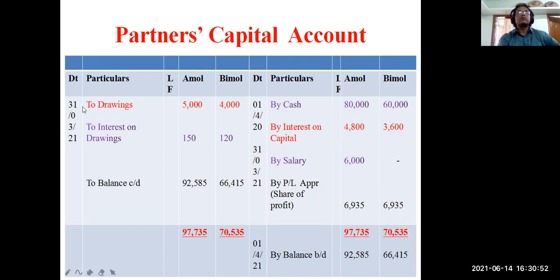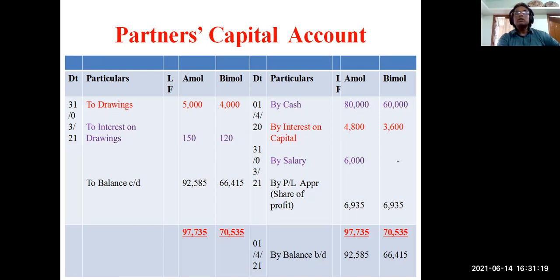So, to drawings first. I have given drawings because drawings reduce capital. Amol 5,000, Bimol 4,000. Then to interest on drawings will also come here: Amol 150, Bimol 120. And coming to the right hand side, by interest on capital, Amol 4,800 and Bimol 3,600. By salary, only Amol gets salary, so Amol 6,000, and Bimol is not getting any, so I've given a dash.